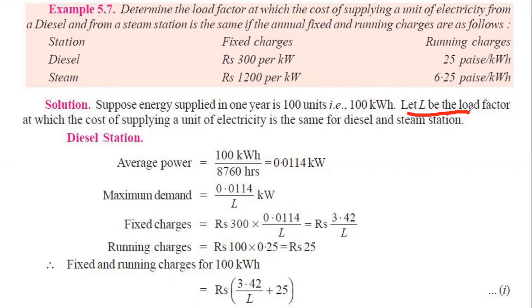For the diesel station, in 1 year the total units of electricity is 100. So what is the average power, or the average demand?